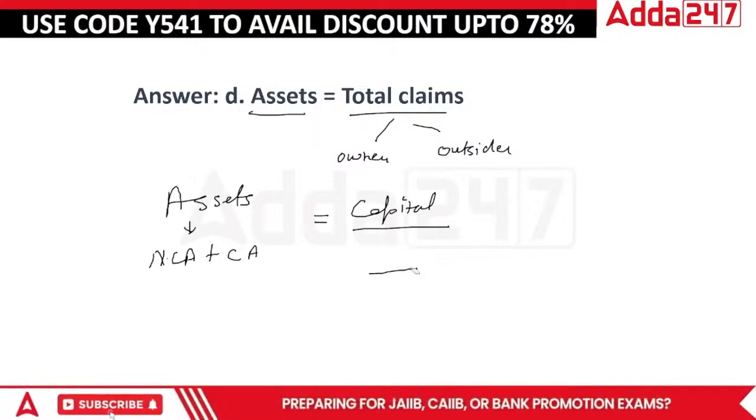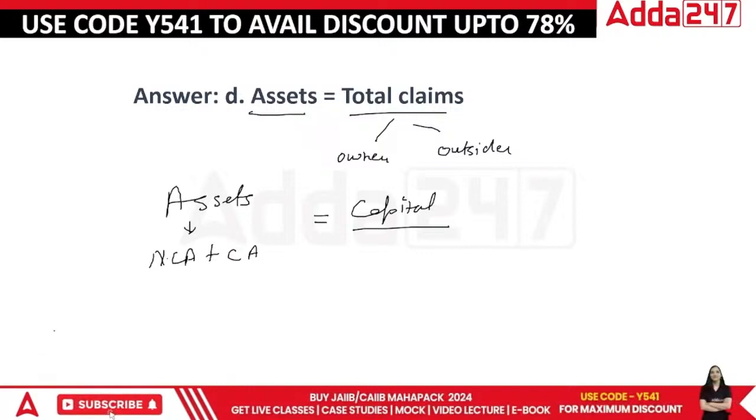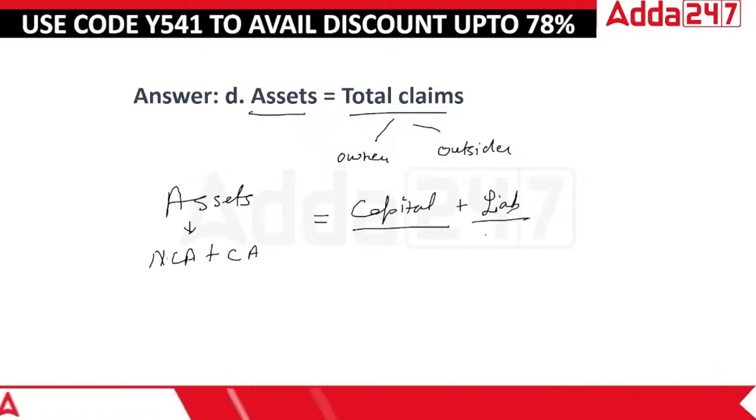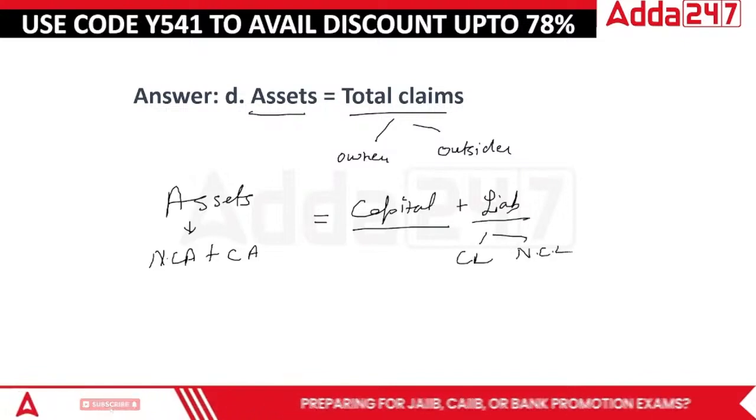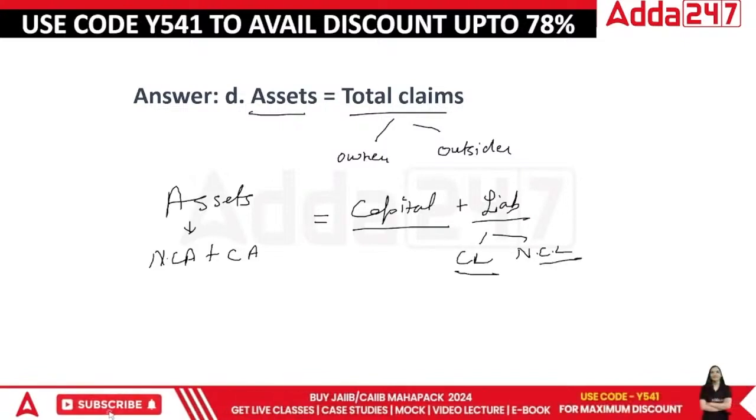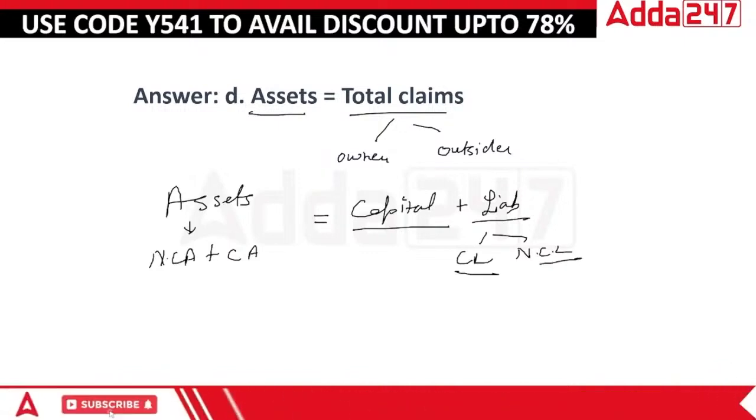I'll write capital as it is, and then the next point is capital plus liabilities. How do we define the liabilities? Current liabilities as well as non-current liabilities. Got the idea, everyone? So this is how we record this portion.